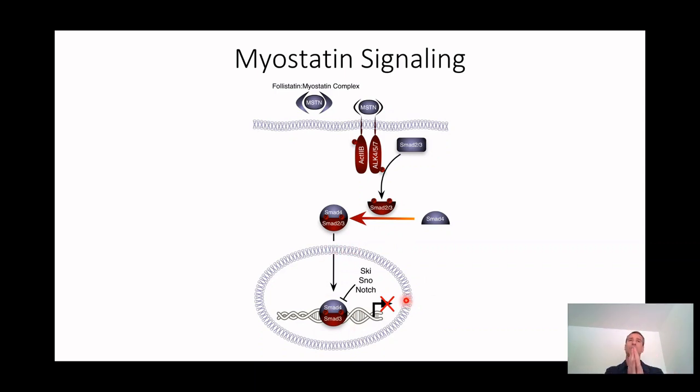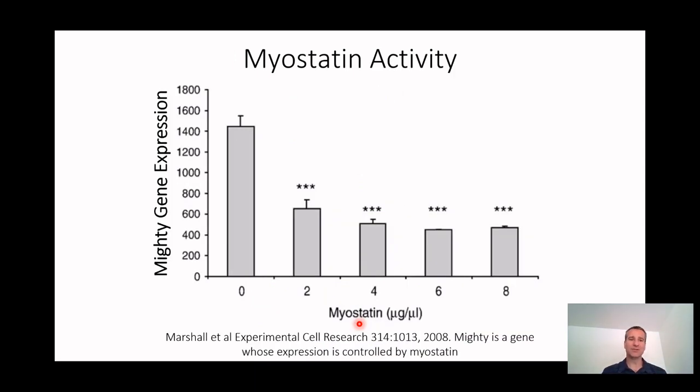So what we decided was we needed to figure out a gene that was regulated by myostatin, so that we could identify, okay, that gene is regulated by myostatin. So now we have a target to say, when that gene changes its expression, that gives us a sense as to what the whole pathway is doing. Lucky for us, there's a group out of New Zealand who had just discovered this gene, and we liked what they called it because they called it Mighty. Mighty is a gene that's got another name as well, but the Mighty name is more appropriate for what we're looking at.